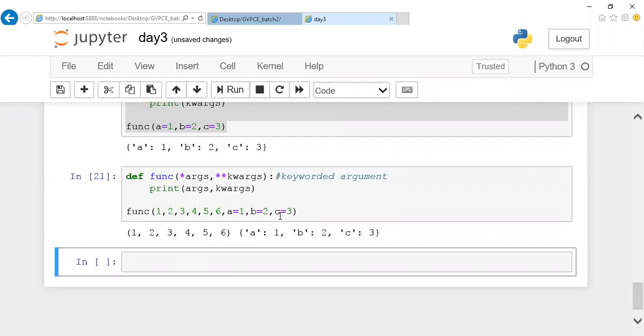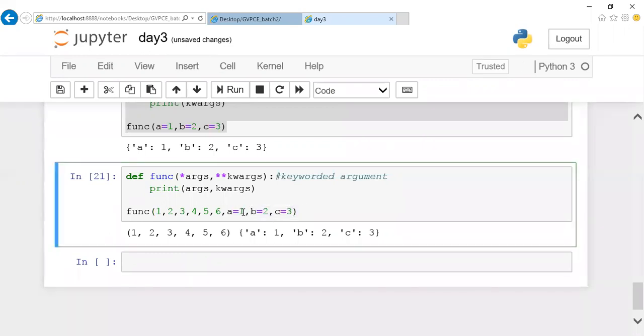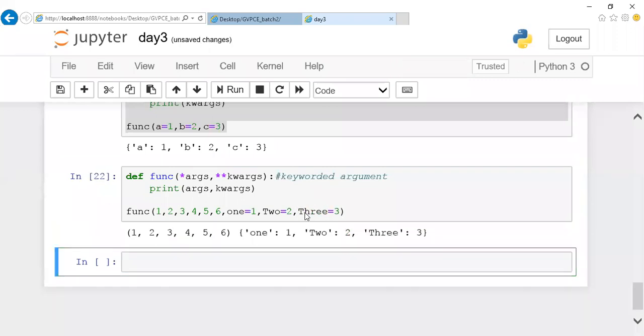So instead of this ABC, if you want to give some other name, okay, we'll give this one. But make sure that your keyword should be only of string type. Let me give ONE. Something ONE. This keyword should be only of string type, guys. It cannot be an integer. If it is an integer here, it will throw you an error. It can be of any name, any string.